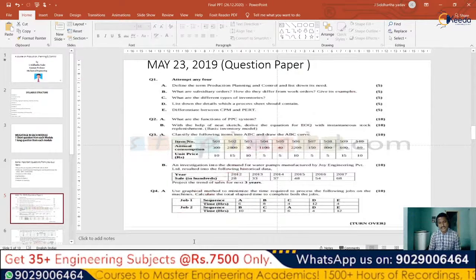Okay, so up till question 2 and 3, it indicates that one problem of forecasting, one question from inventory and one theory question from the basics of production planning and control are very importantly coming from these two questions. Generally question 2 and question 3 will utilize the basic 3 topics of inventory, forecasting and the basics of production planning and control, like how they are divided, what the functions are and what the classifications of the PPC, or production planning and control system, are.